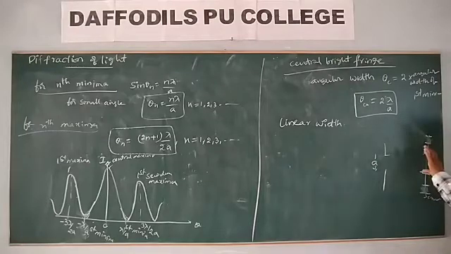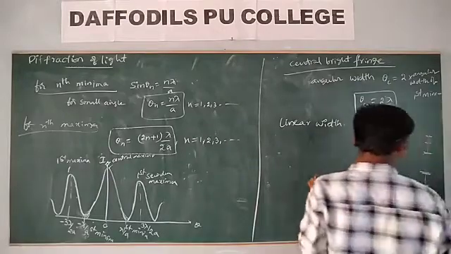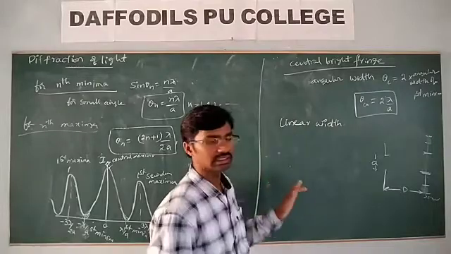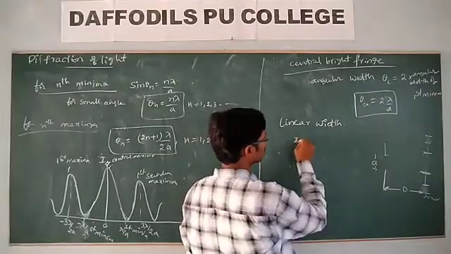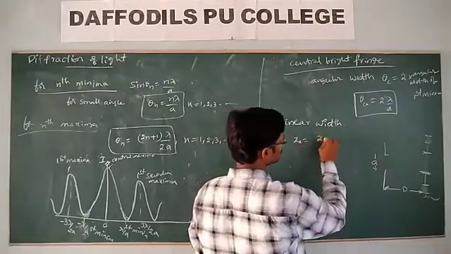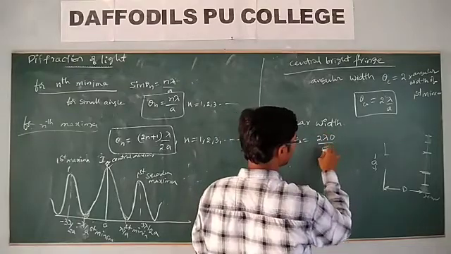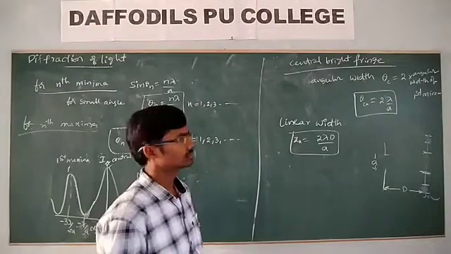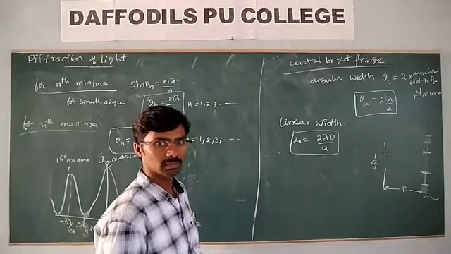We can observe the central maxima is twice the first minimum. And remember, if the distance between the screen and the single slit is d, then the linear width is xn equal to 2 lambda d by a. 2 lambda d by a.